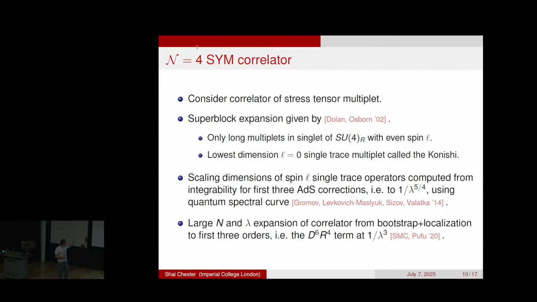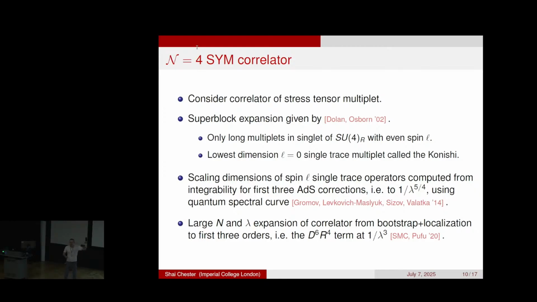Other information which is known about this correlator is that you can also compute it at large N and lambda using conformal bootstrap plus localization, which is totally analytic. This is the analytic bootstrap. And this has been done to the first 3 orders, and that allowed you to compute the full correlator up to the D^6 R^4 term, which basically means 1 over lambda cubed. So this is the information we have so far.